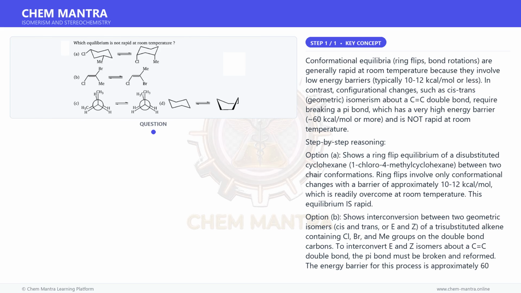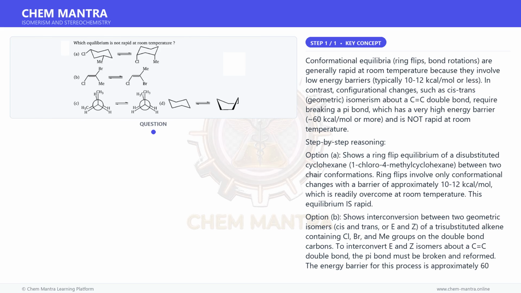Option A shows a ring flip equilibrium of a disubstituted cyclohexane, 1-chloro-4-methylcyclohexane, between two chair conformations. Ring flips involve only conformational changes with a barrier of approximately 10 to 12 kcal, which is readily overcome at room temperature. This equilibrium is rapid.